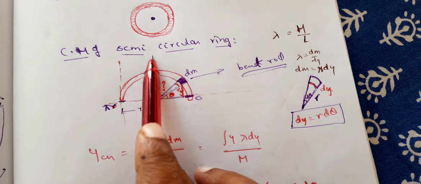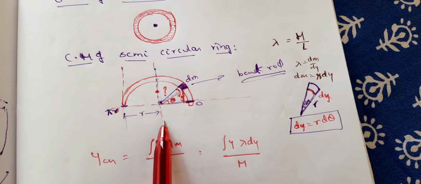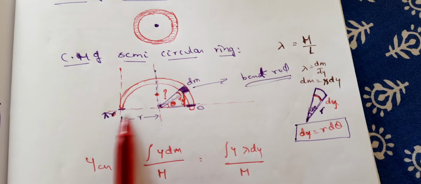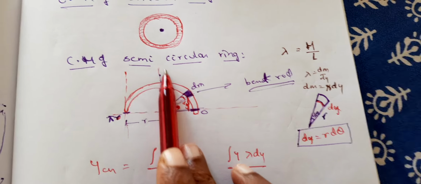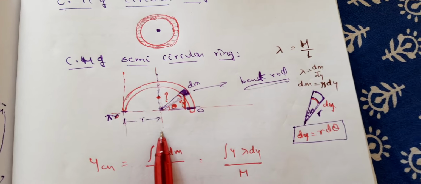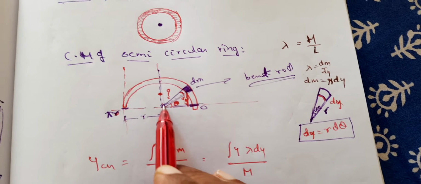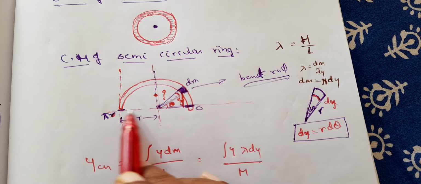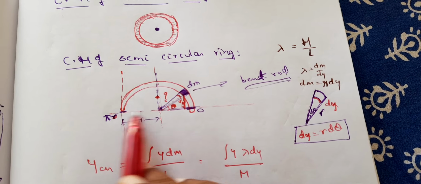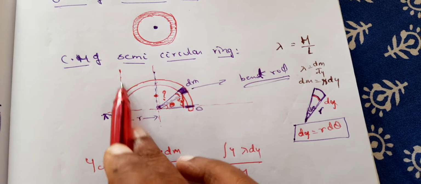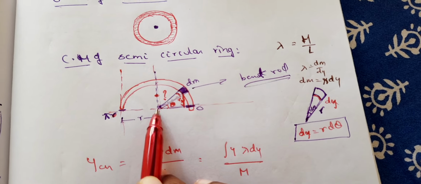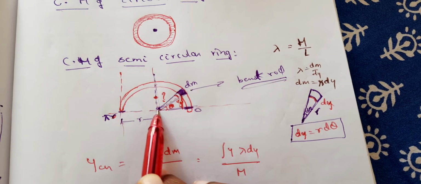No. That means it is on this line anywhere. Now we are not bothered about x, but along y. We know the x coordinate value: it is exactly at a distance of r from the tangent of the circle. So this is fixed, this we know.